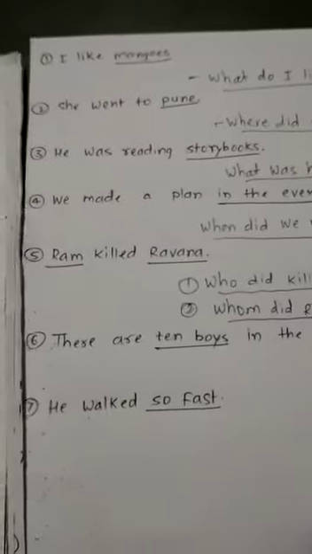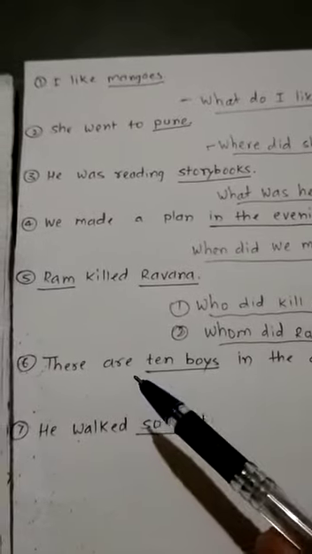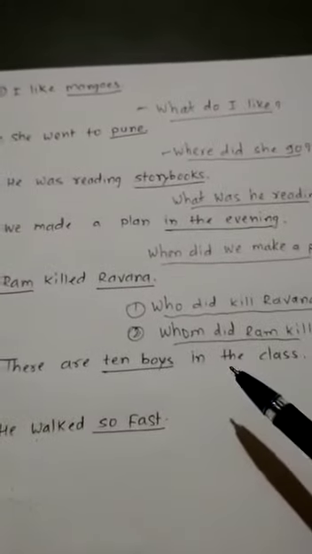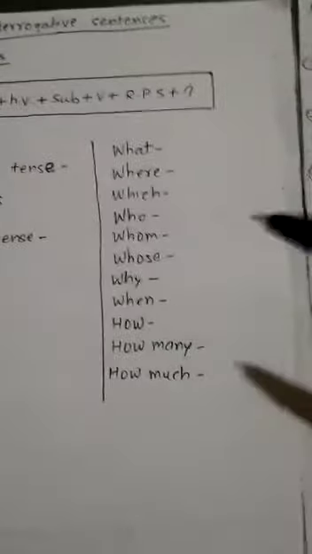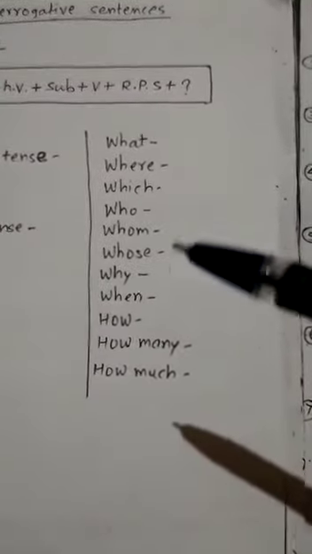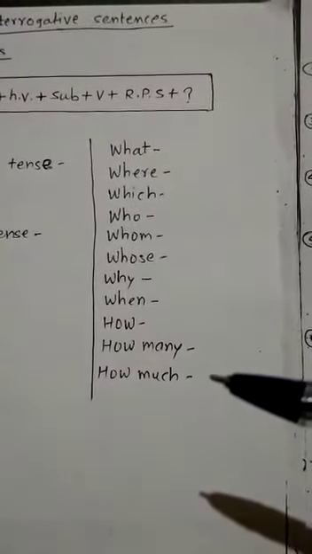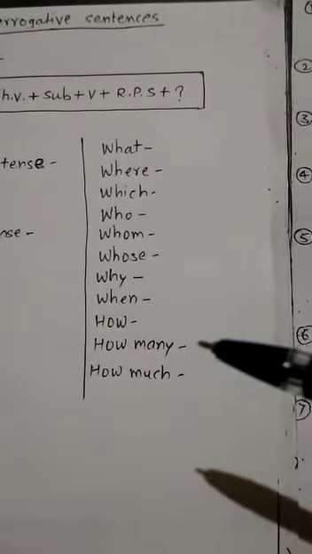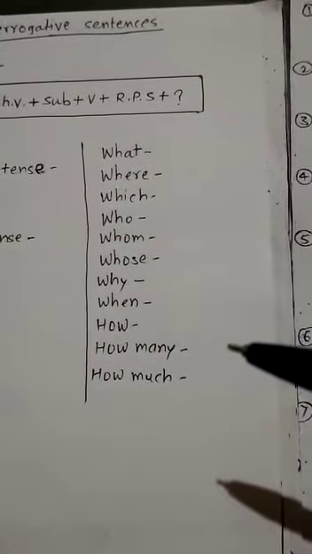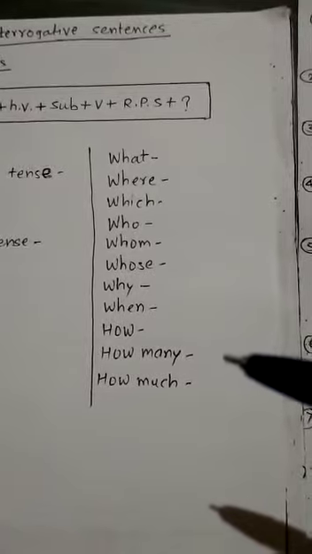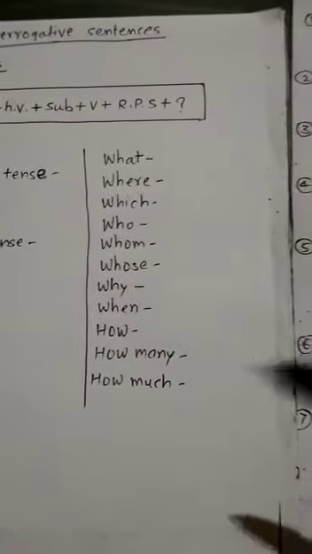Okay. Then come to the next sixth question. There are 10 boys in the class. So here, which word are you going to use from this? What, where, which, whom? We have to use how much or how many. You say. You will have to decide here how many. Because when we are talking about a countable noun, we have to take how many, and when we are talking about an uncountable noun, material noun, then how much.